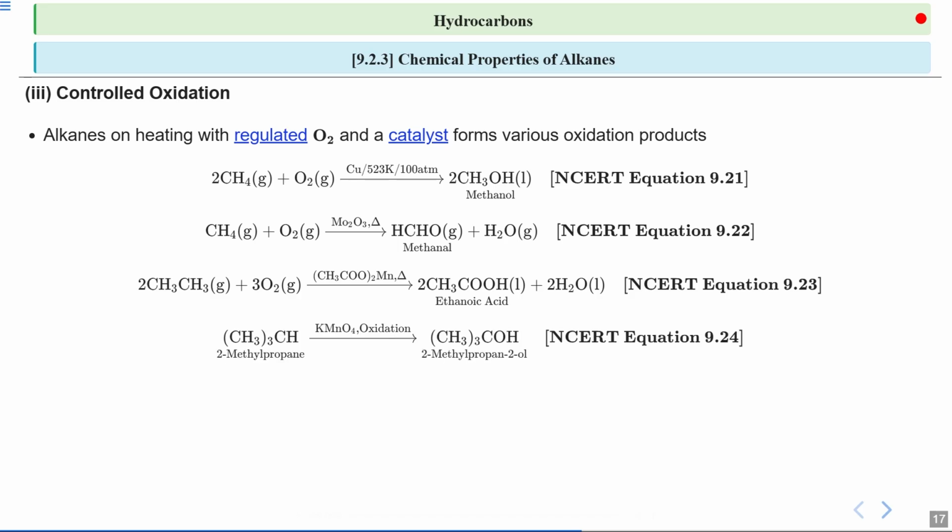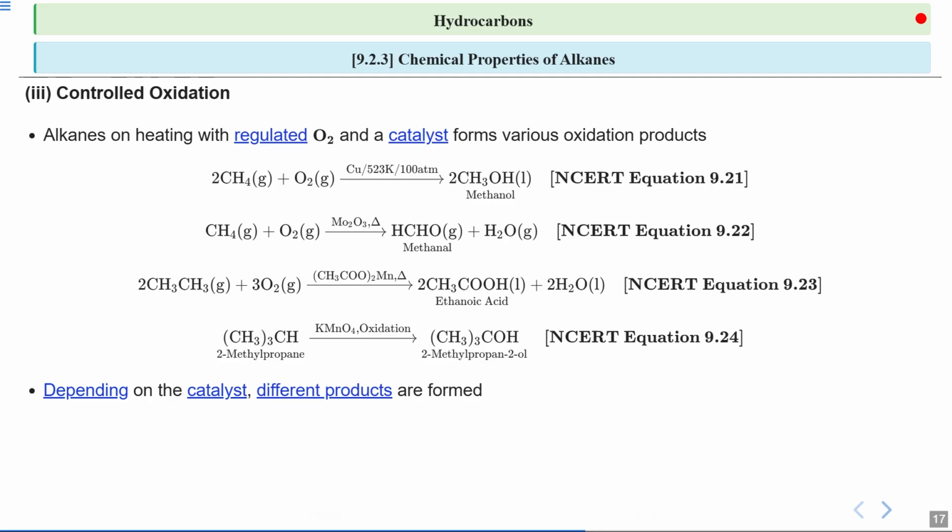After that, if you take 2-methylpropane and do its oxidation with potassium permanganate, then it will form 2-methylpropan-2-ol, an alcohol. So this reaction highlights how a strong oxidizing agent can convert an alkane with tertiary hydrogen into alcohol.